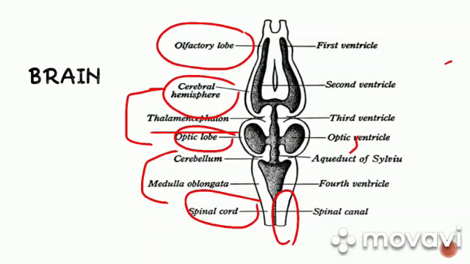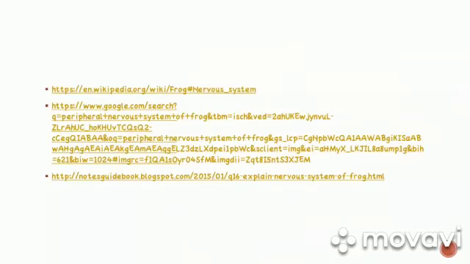As you can see, the spinal cord starts from the posterior end of the medulla like a thick thread. It passes from the skull through a hole and enters the canal of the vertebral column. The vertebral column protects the spinal cord just as the skull protects the brain. Students, the brain and spinal cord are not solid. They have a system of canals which is filled with a fluid. So it was the central nervous system of frog.